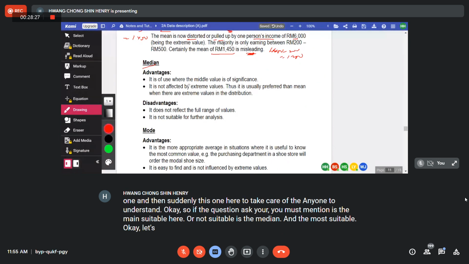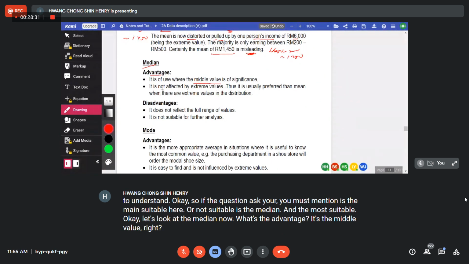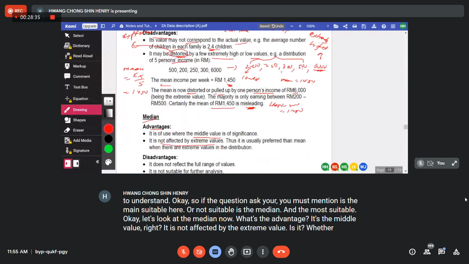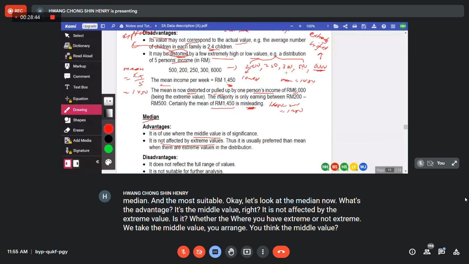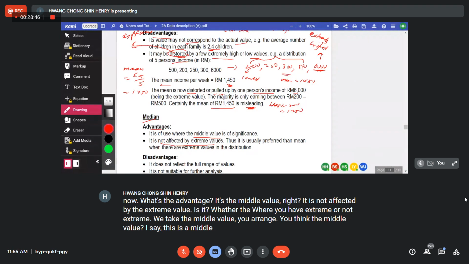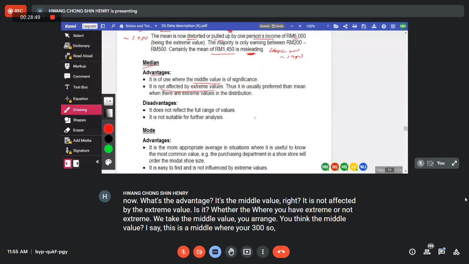Okay, let's look at the median now. What's the advantage? It's the middle value, right? It is not affected by extreme values. You see, whether the values have extremes or not, we take the middle value. You arrange, you take the middle value. Let's say this is your middle value, 300. So it's always the safe one.